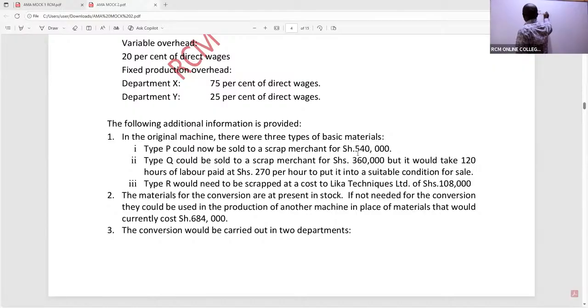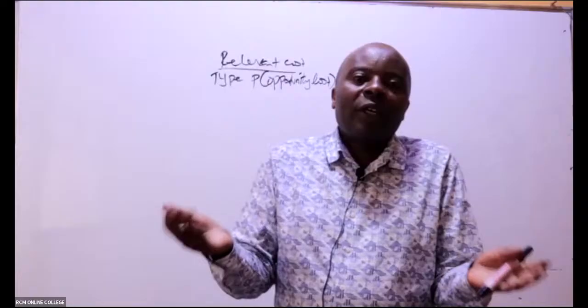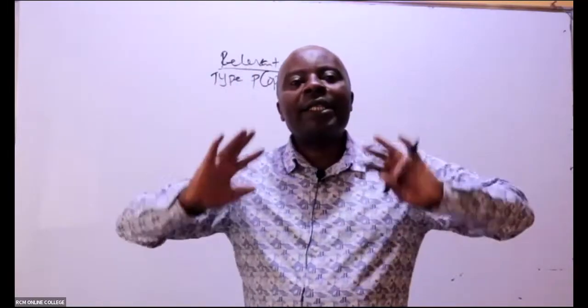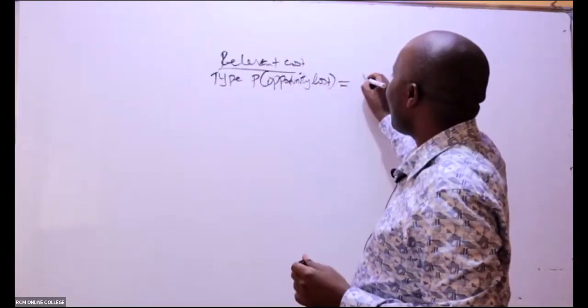Should I decide to convert this particular product, which belonged to the other customer who has gone into liquidation, now that I've gotten Zimwi, should I bring Zimwi on board? Initially, without Zimwi, I had an opportunity of selling P as scrap outside. For how much? For 540. Now that Zimwi has come on board, I'm going to lose 540,000.